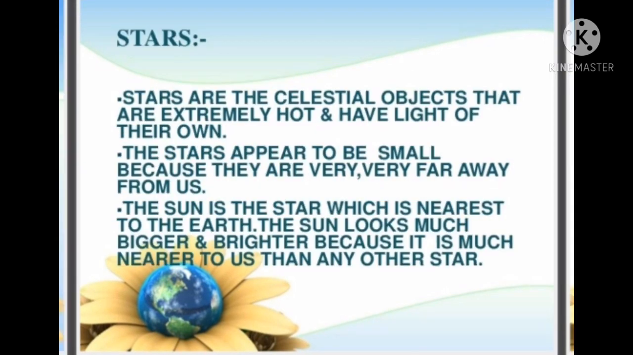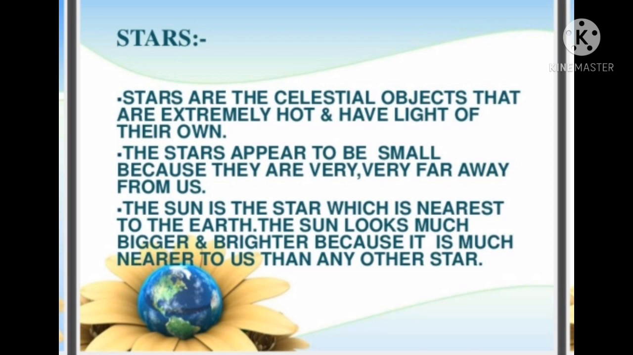Now let us discuss the stars. First of all we are going to learn what is meant by stars. Stars are celestial objects that are extremely hot. They have light of their own. The stars appear to be small because they are very, very far away from us. They look very small to us, isn't it? Because they are very, very far away from us.